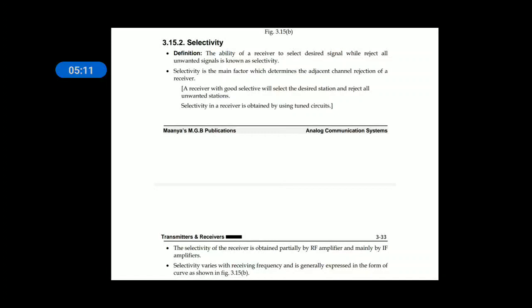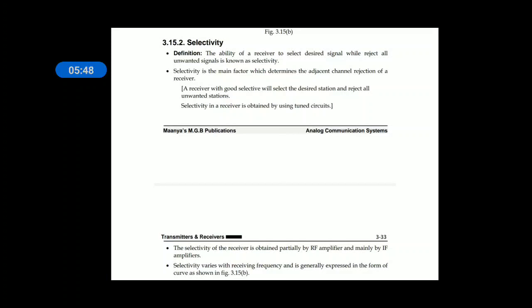That is called selectivity. It is an important factor and it determines the adjacent channel rejection of a receiver. That means when you want to listen to a radio station or watch a television channel, that channel or station should be available at the receiver and the remaining channels should not be available. So for that, a receiver should be more selective. A receiver with good selectivity will select the desired station and reject all unwanted stations.